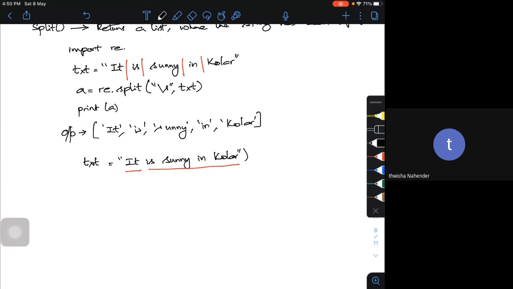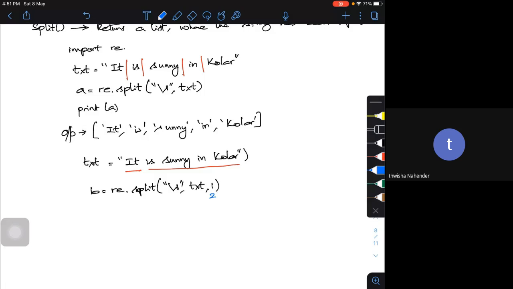Say b is equal to re.split("\s", text, 1). If I put 1, it will be split only once. If I put 2, instead of this, it will be split twice, so automatically it gets split into three parts. So if I put 2, what will happen? It is "Sunny in Kolar".